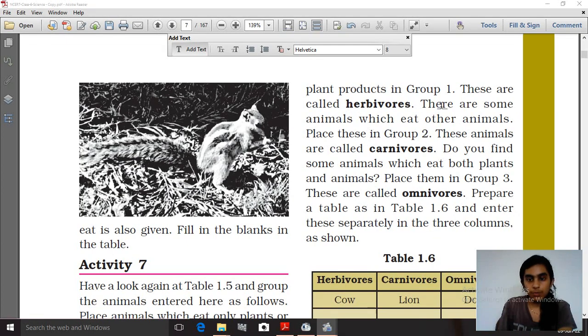Herbivores are those animals that eat only plants. Carnivores are those animals that eat meat, and omnivores are those animals that eat both plants and meat.